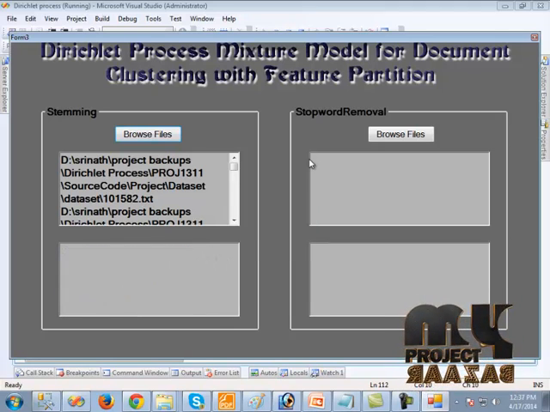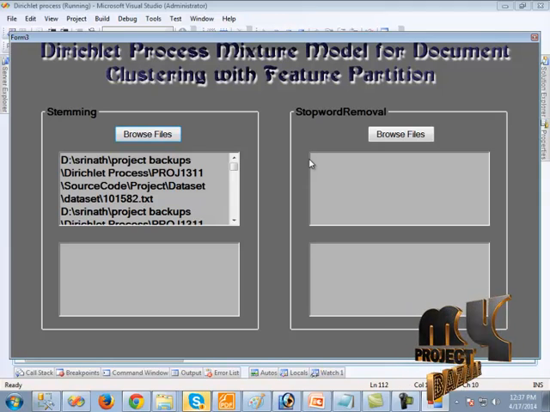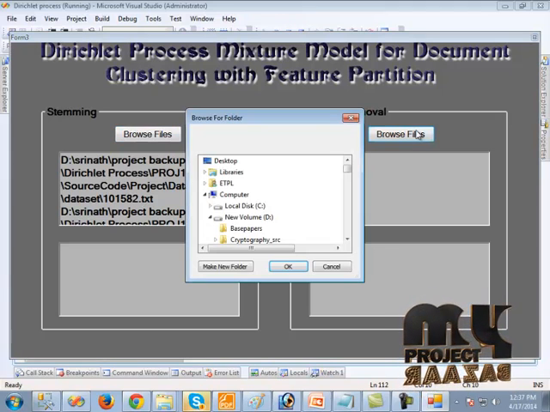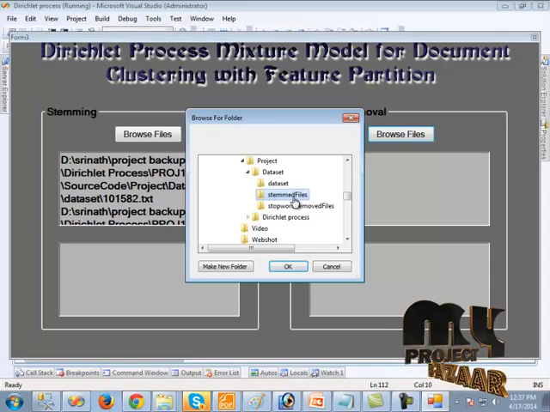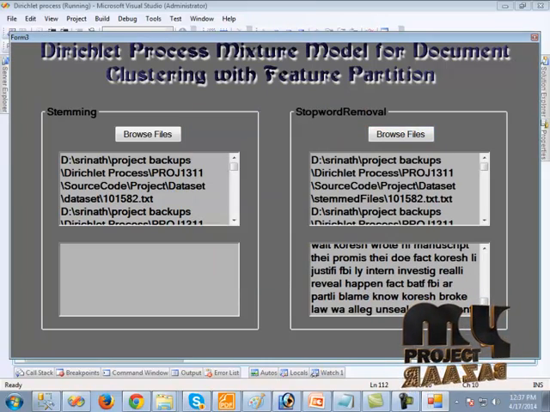So we should give these stemming performed files as an input for the stop word removal. Here we should click browse files. We should open the stemmed files. Here the stop word removal is performed. Then we should click the next button.